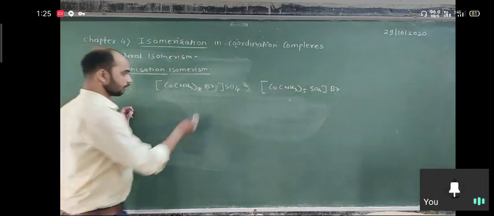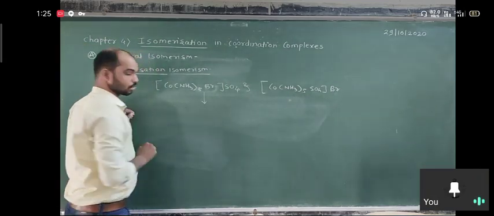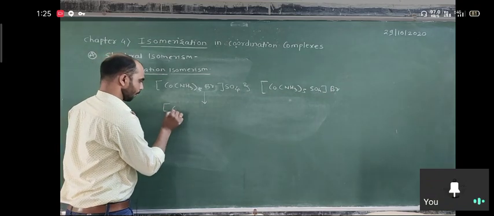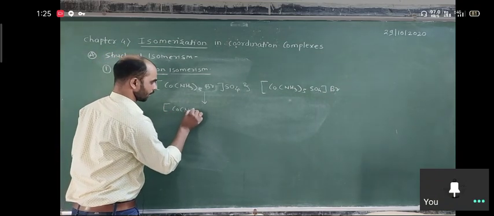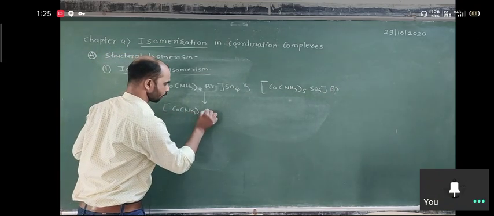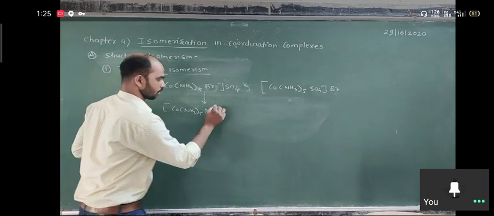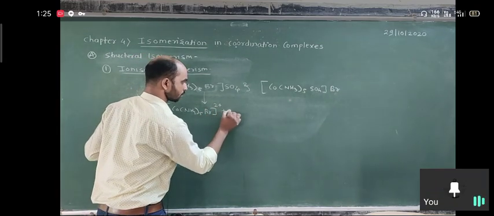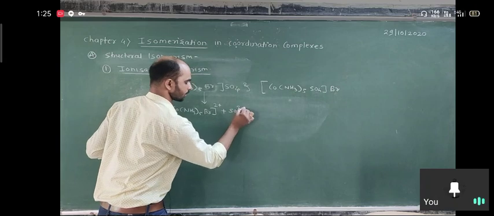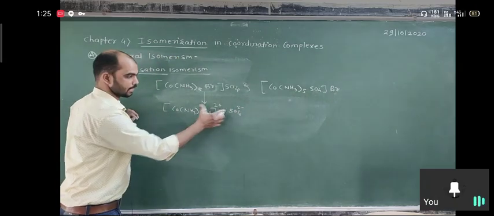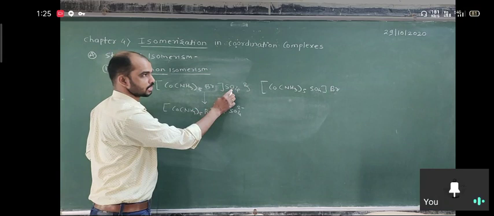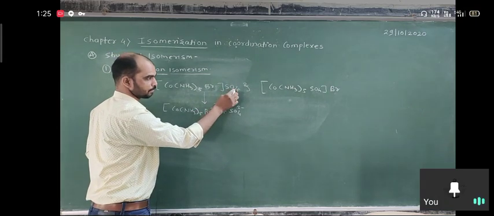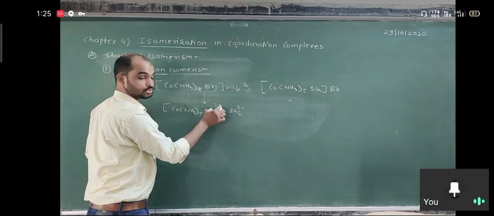But if we dissociate it, if we dissolve it, [Co(NH3)5Br]2+ plus SO4 2-. Ions are formed, cation and anion, because sulfate has a minus 2 charge, that means the complex has a plus 2 charge.